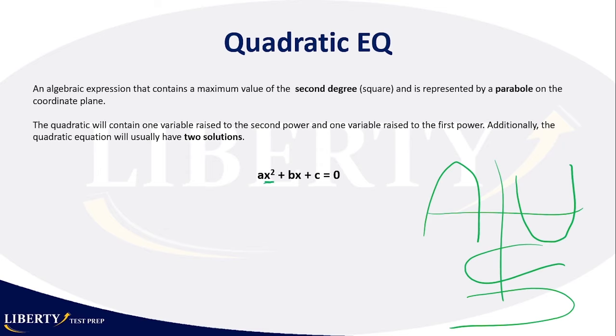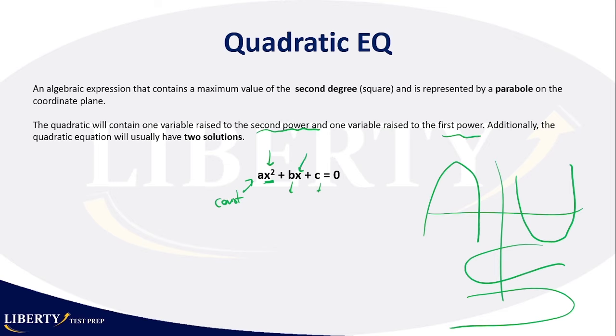Now, a quadratic will contain one variable raised to the second power. One variable always raised to the second power. So in this case, the variable is x, right? That's a variable. a is actually a constant, the same thing as b is a constant and c is a constant also. x is a variable, so one of the variables will be raised to the second power, square, and one variable raised to the first power. In this case, this second x is raised to the first power.